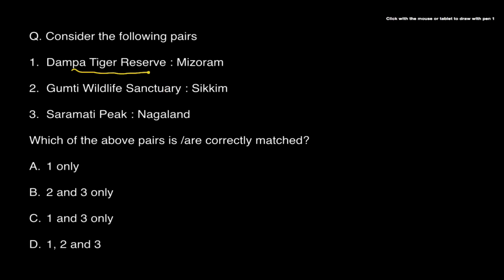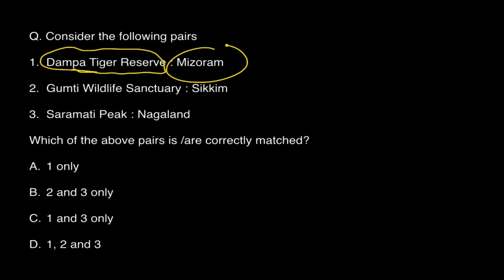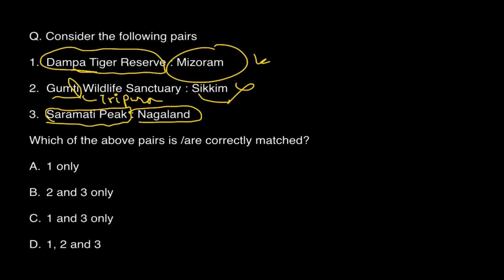So Dampa Tiger Reserve, I know it is the largest tiger reserve in Mizoram. Gumti is in Tripura, I just remember TI for Tripura. This is a simple mnemonic which I made, so obviously it is not in Sikkim, that is 100% sure. And Saramati Peak is in Myanmar, and some part is in India. Obviously Nagaland borders Myanmar, so you can safely go with it. So the answer is 1 and 3 only.